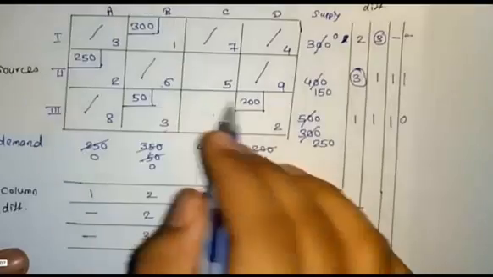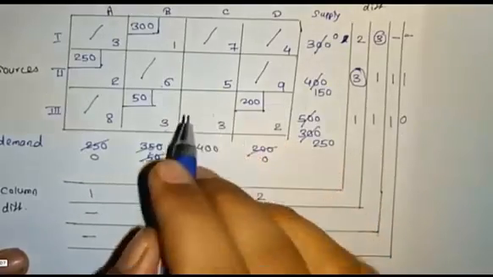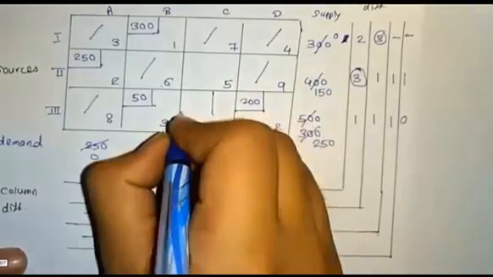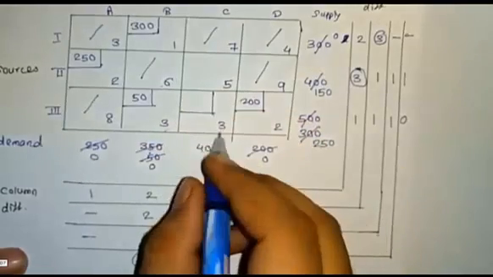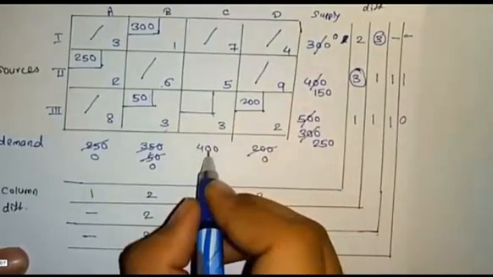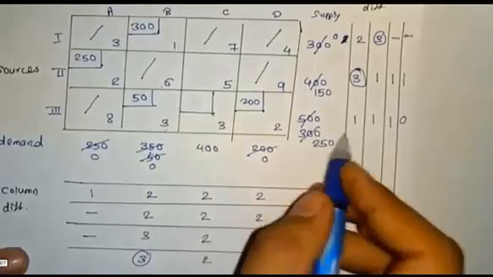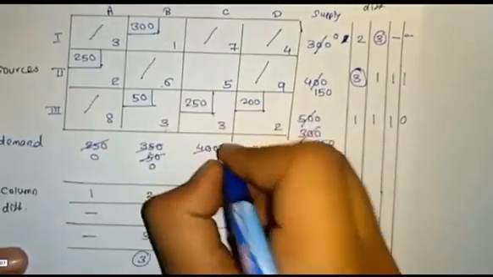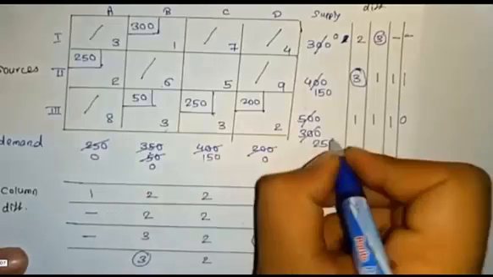So to cross-check, we solve this. We can assign the minimum value 3, which means we assign 250 from 400. The remaining value will be 150.